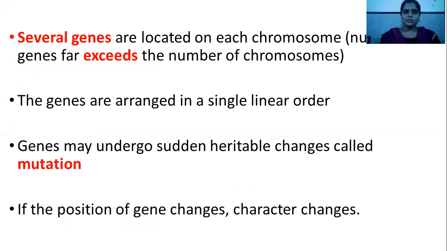Now, we have discussed this earlier. Many genes are located on a single chromosome, that is, the number of genes far exceeds the number of chromosomes. Genes are arranged in a single linear manner. Genes can undergo mutation, that is, a sudden heritable change is called mutation. Genes can even undergo the recombination process. If the position of the gene or the sequence of the gene changes, finally the effect is seen in the phenotype, that is, the character also changes.